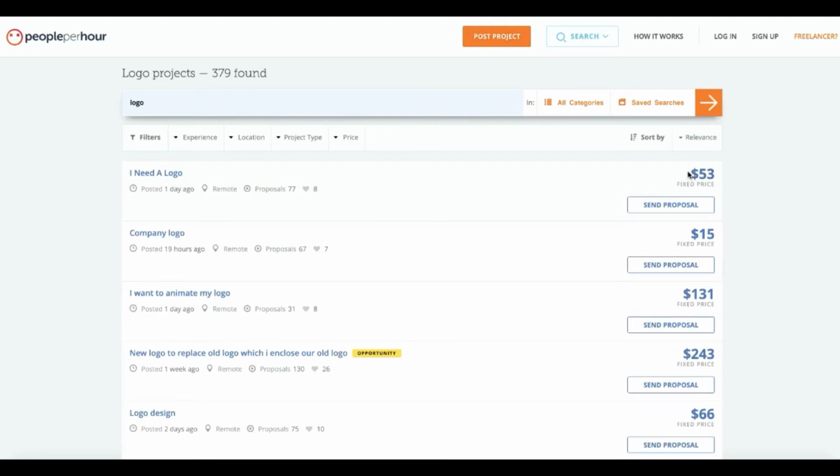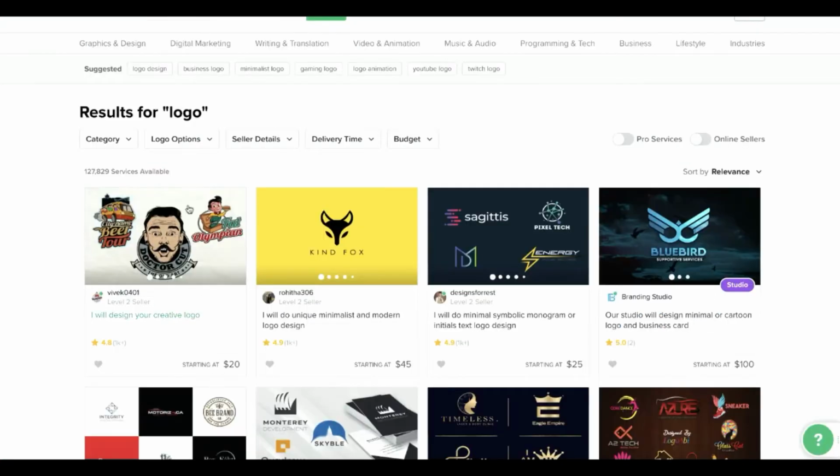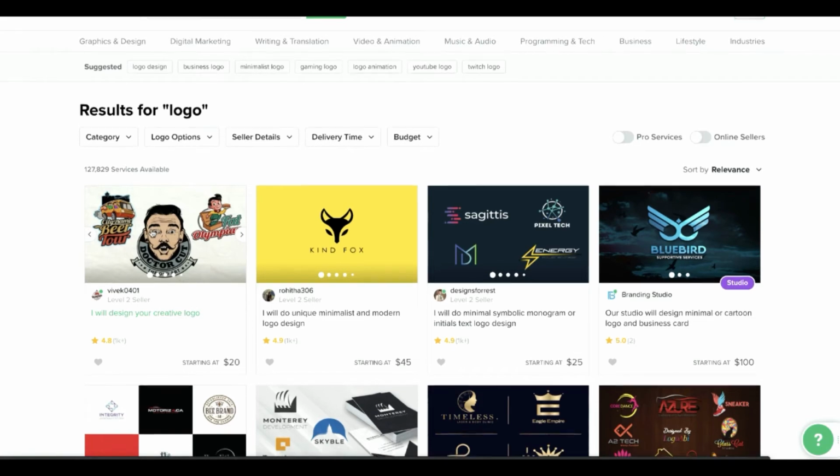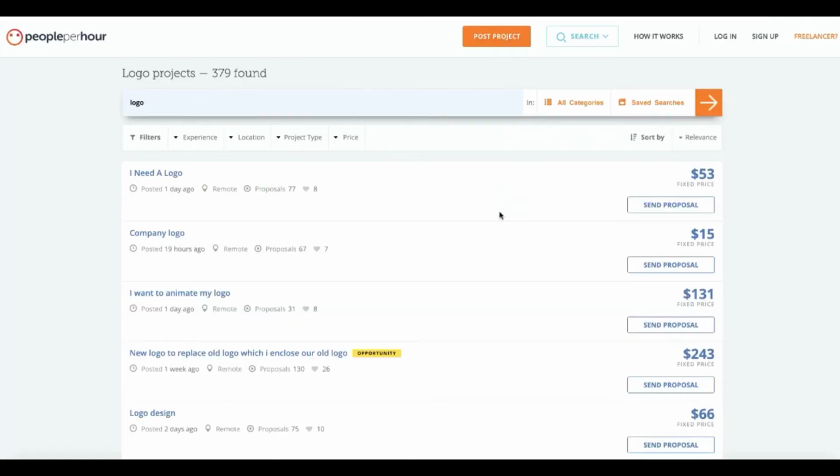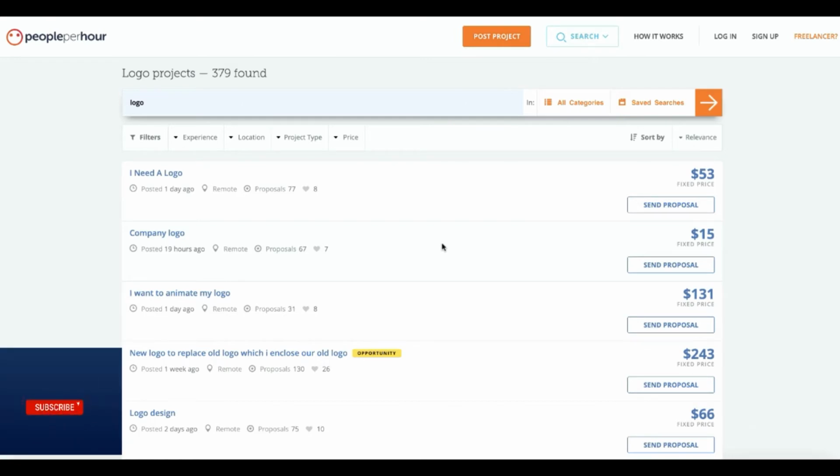That means you're going to keep $33 profit from this method. But you don't want to go with these cheaper prices because you can't get that difference in price. For example, this guy is asking $15, and if you buy this logo from Fiverr for $20 and resell it back to this guy, you're going to get minus $5. So you don't want to be in red, you always want to be in green.